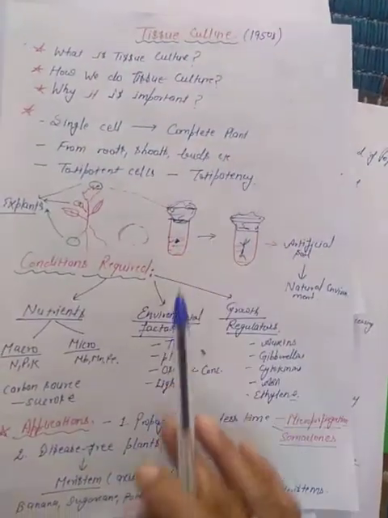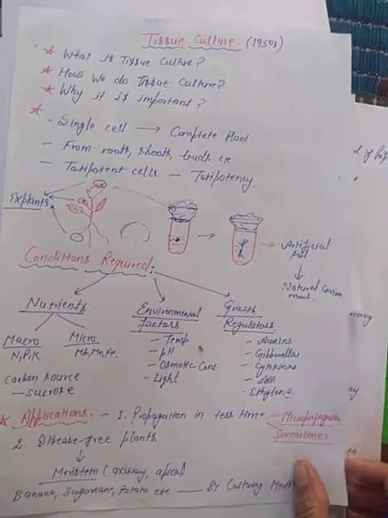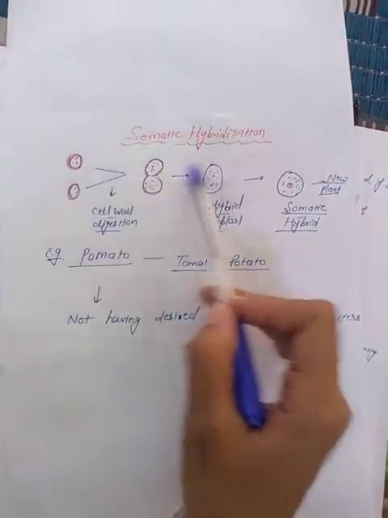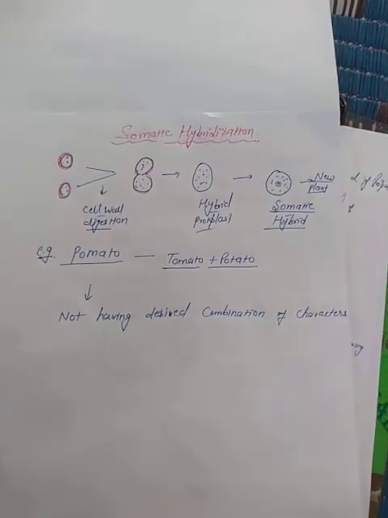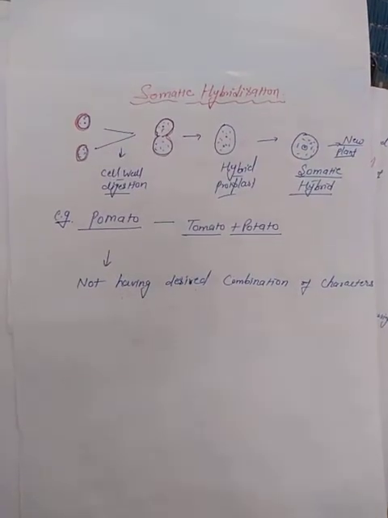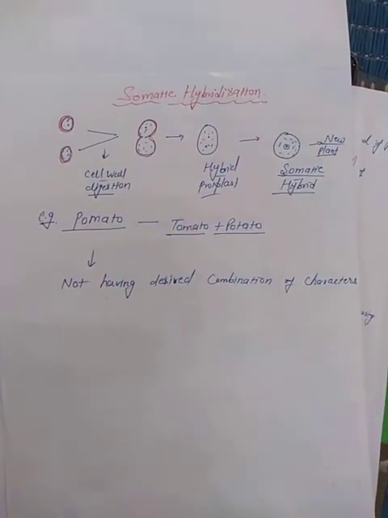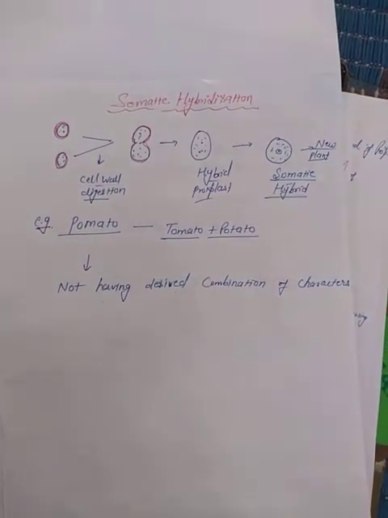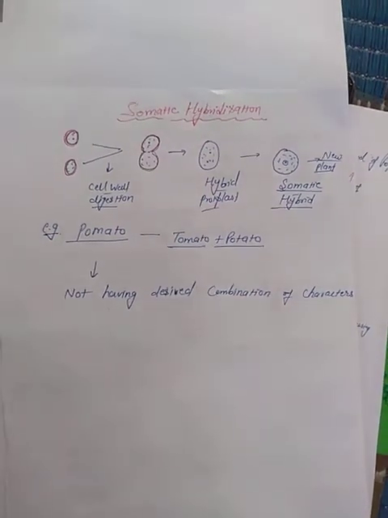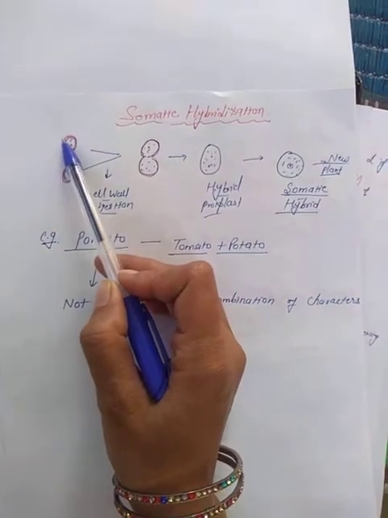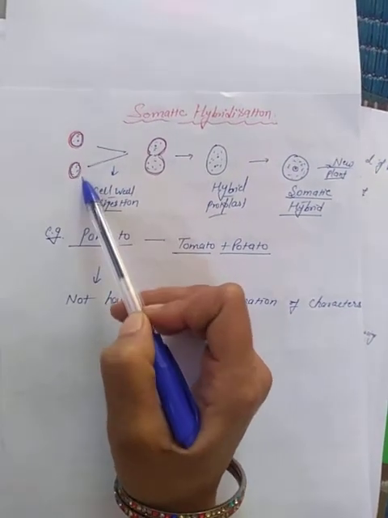So this is all about the tissue culture technique, right? Then after this, somatic hybridization, a little concept is given at the last of this chapter. What is somatic hybridization? This is also very important. Somatic hybridization is also an application of this tissue culture technique. Here single cells are isolated from plants. For example, I have taken this cell from one plant and this cell from another, two different plants.